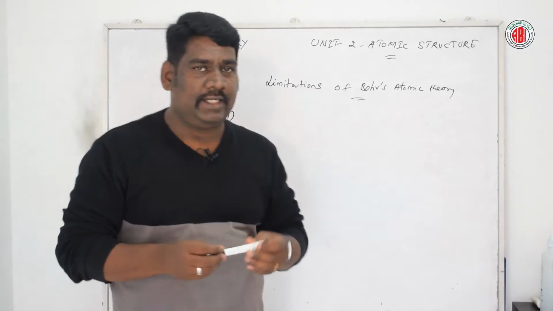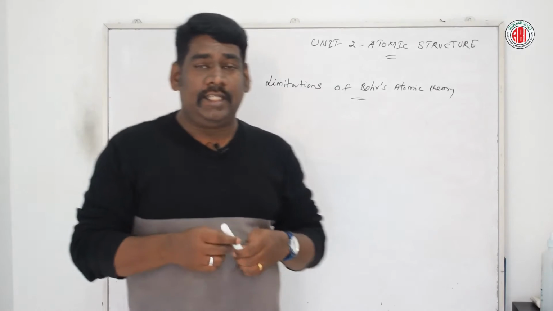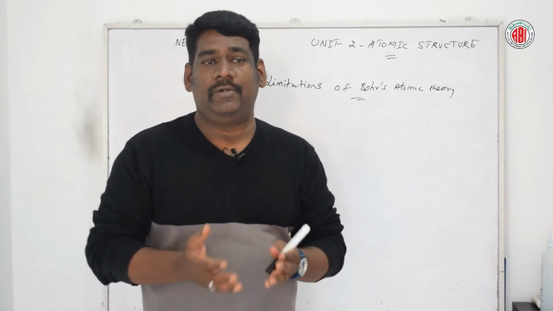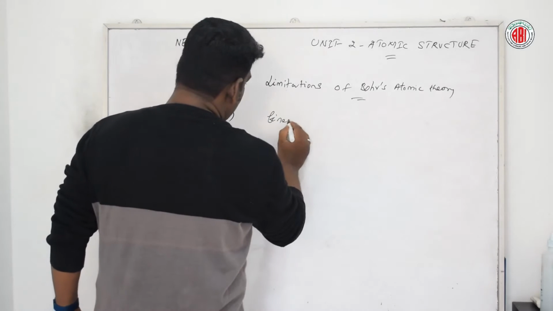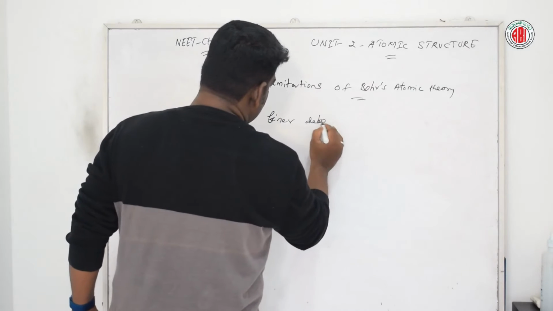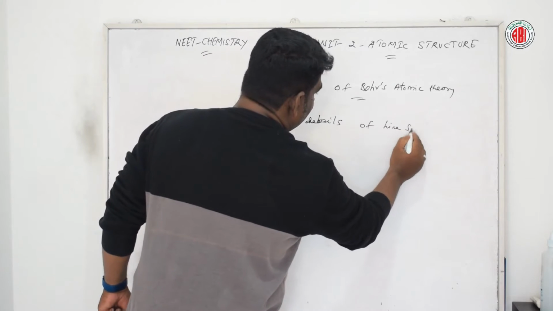That is one of the major defects of Bohr's atomic theory. It could not explain the finer details of the line spectrum.